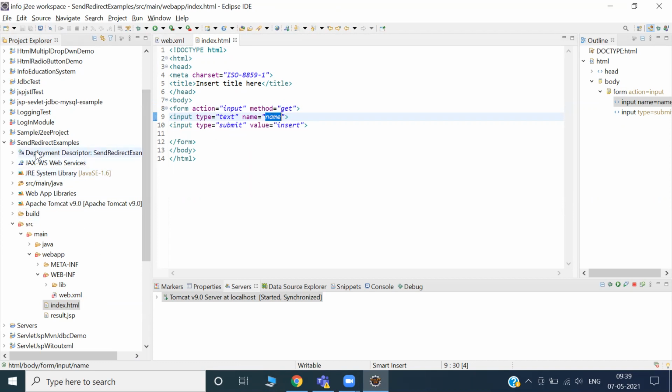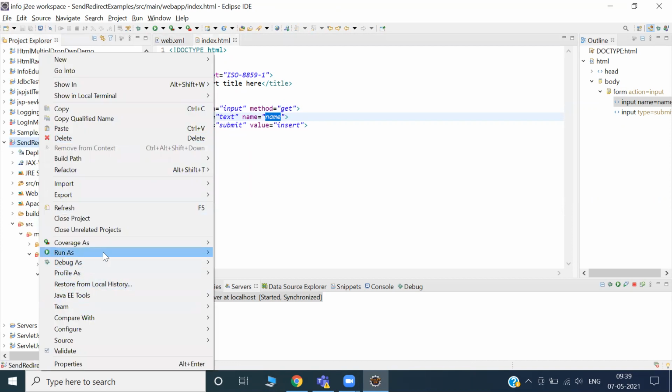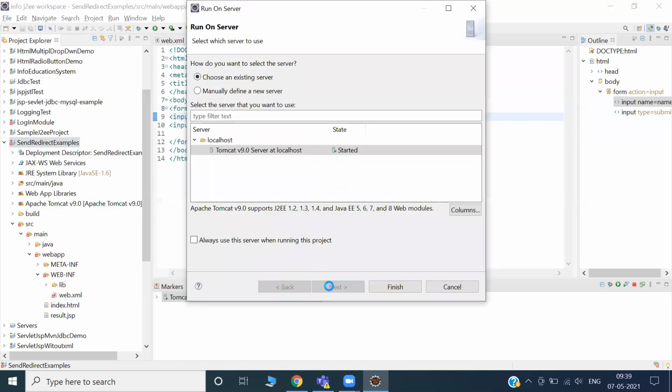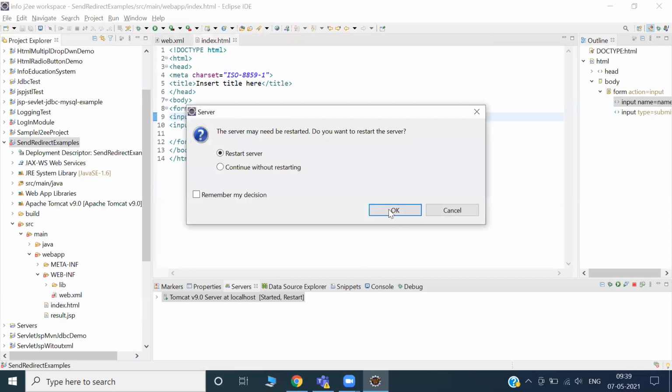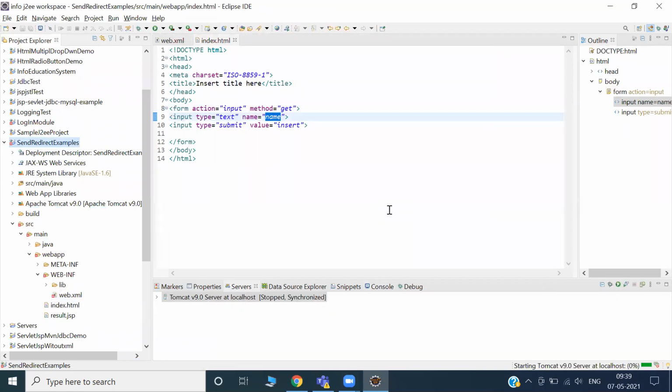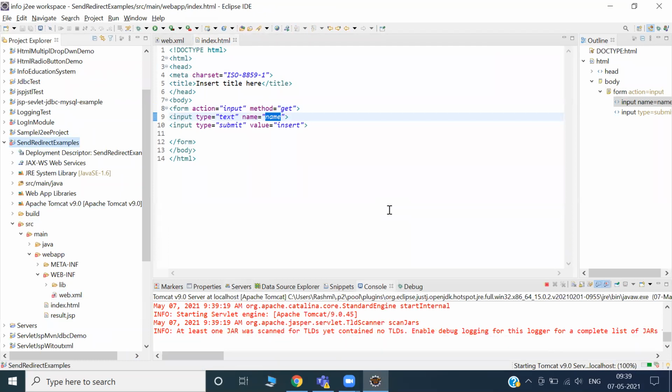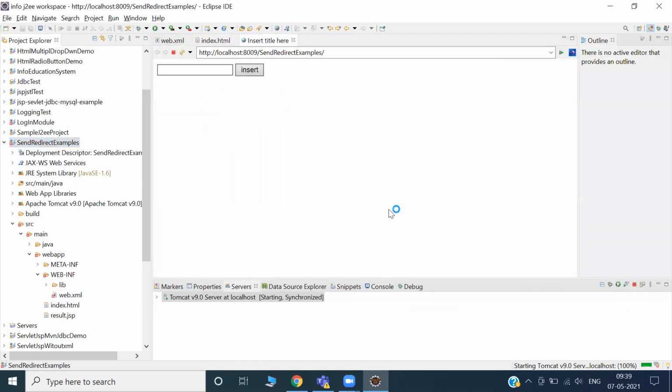We'll run this up. It is asking for a name, so let me give a name and insert it. It is getting some information, so it is doing some work, right?